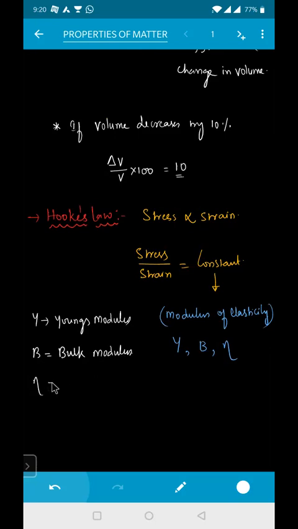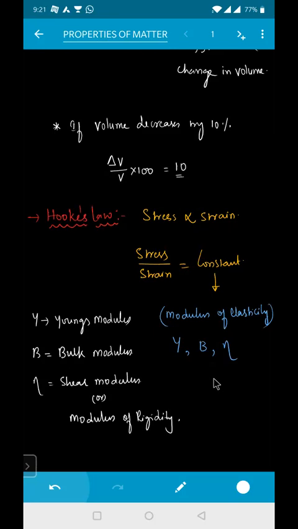And eta stands for your shear modulus, or we call this one the modulus of rigidity. Is that clear?